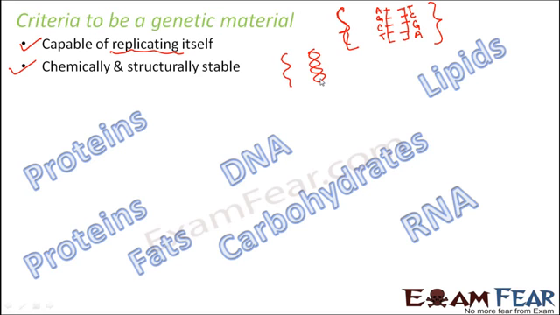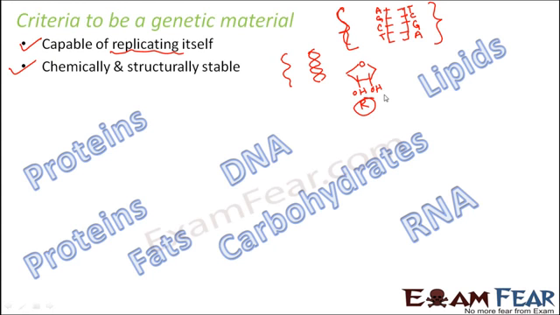So that is one thing which shows that DNA is very much stable structurally. Now, if you talk about the chemical stability, you will see if you look at the structure of RNA. In RNA, you have ribose sugar, and the ribose sugar has two OH groups. This is how the ribose sugar will look. And if you look at deoxyribose sugar, you will have only one OH. This O will not be there. That is why it is deoxyribose.